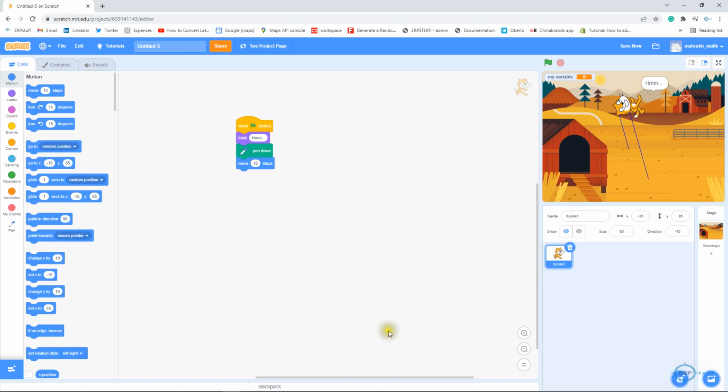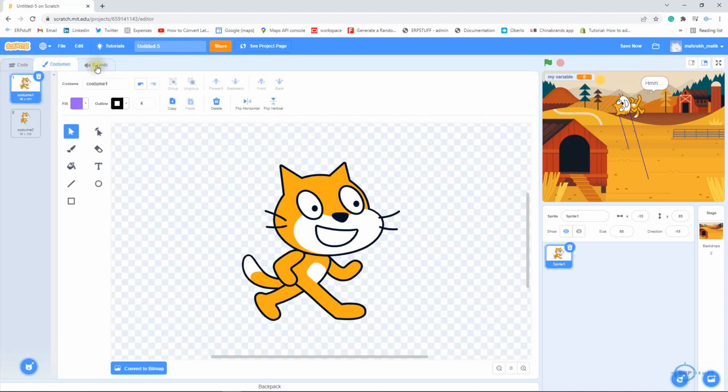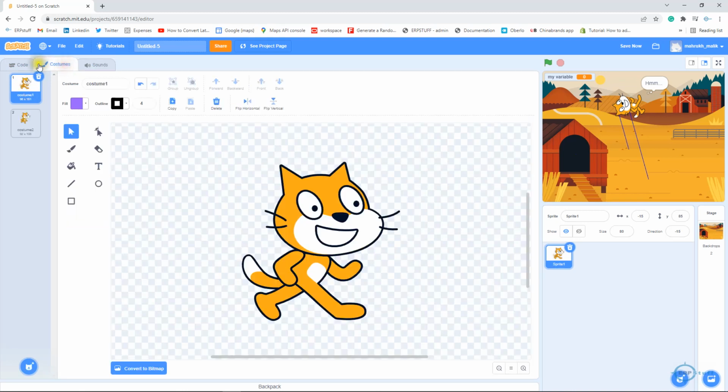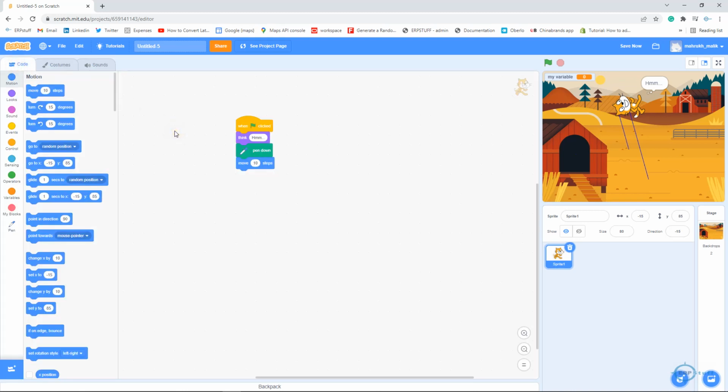I think this is online. At the same time, you can have local version of the same. Both are same. There is no change. Up to you. You can change costumes here. You can change sounds here, or you can trim or increase the speed of the sound or whatever. And then you have the codes, right? So this is Scratch.